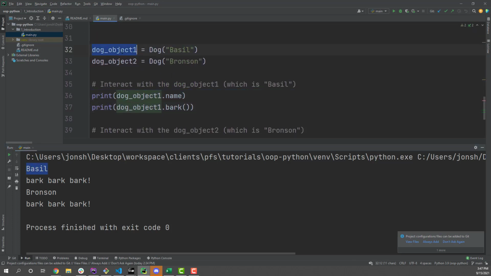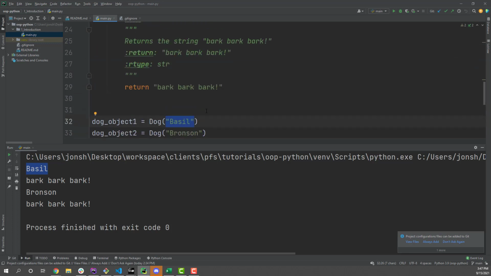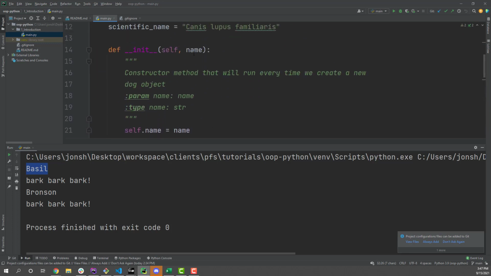Because remember, when we created dog object 1, we said run the constructor for the dog class. I'm going to pass in Basil. We're going to go up here. This constructor is going to run. It's got Basil here for the name. The self points to the object that was just created. The name property on that object is going to be assigned the value of whatever we passed in for this name parameter, which is Basil.